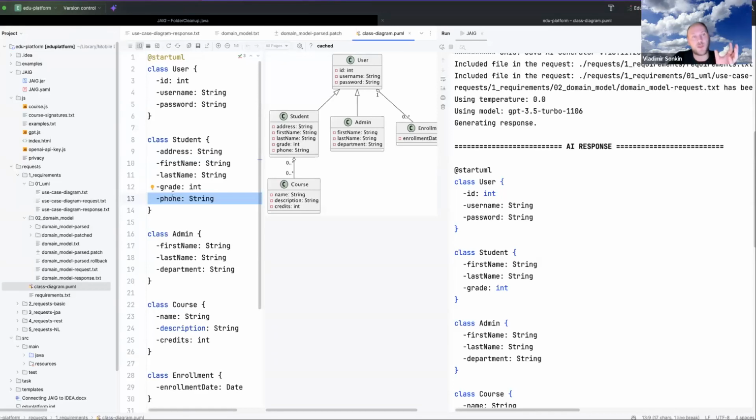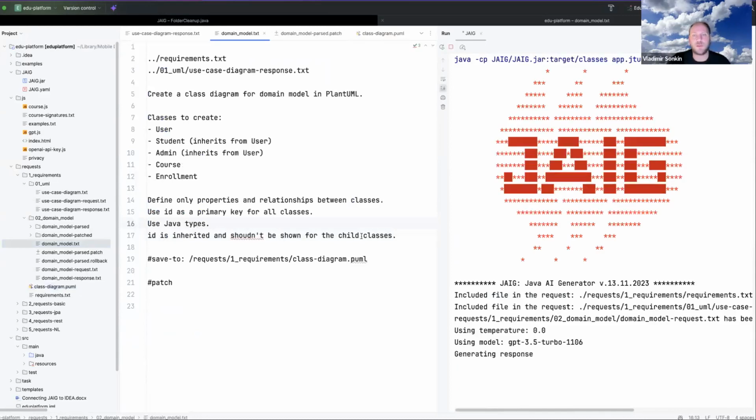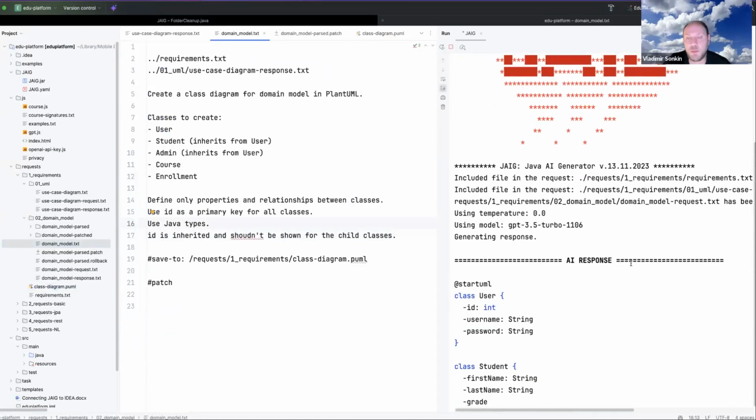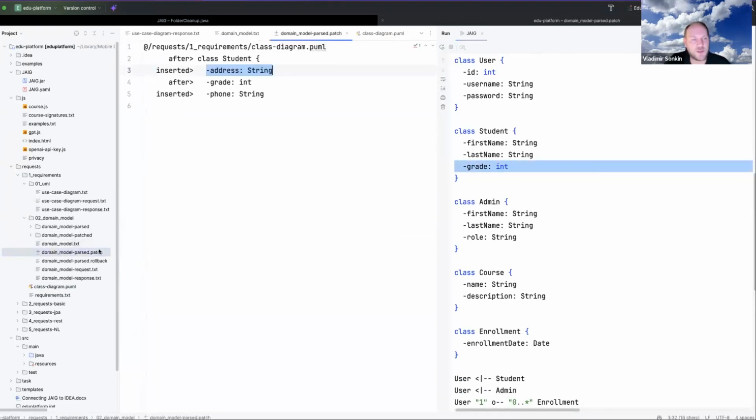But it's possible that on the next regeneration, student will not have grade, because the grade is the creativity of the model itself. It is not predefined. So this grade can just disappear from the result. So I will regenerate, we will take a look. Probably it will work, probably not. Okay, students still have grades, so basically it should work in this case.